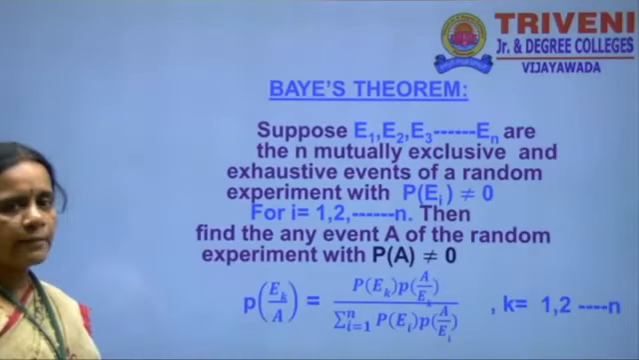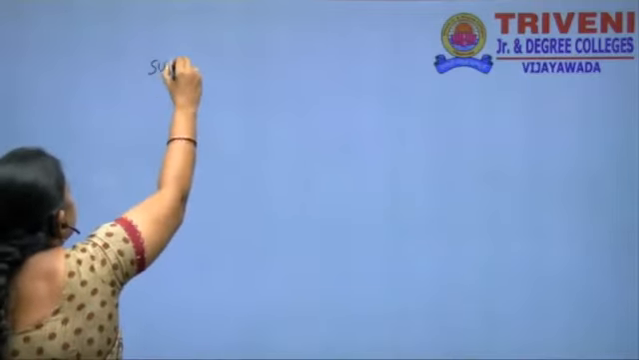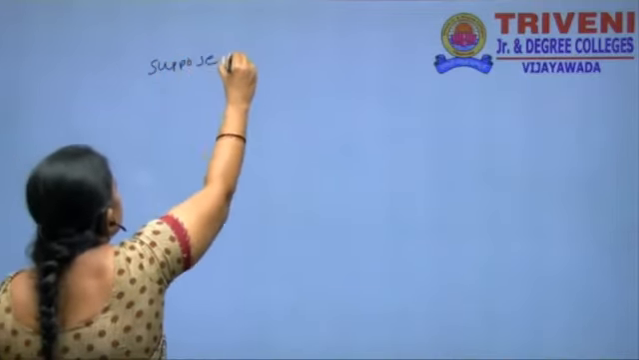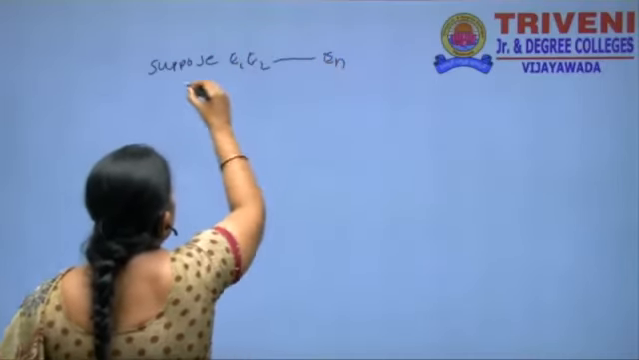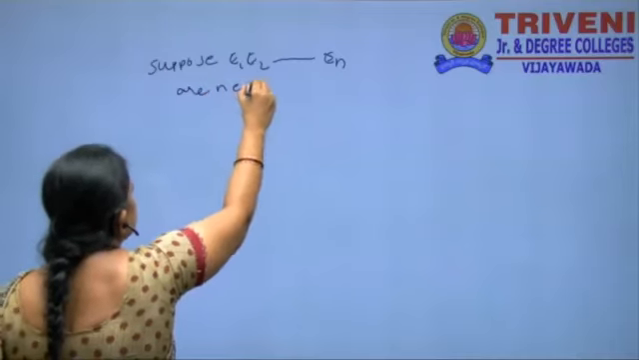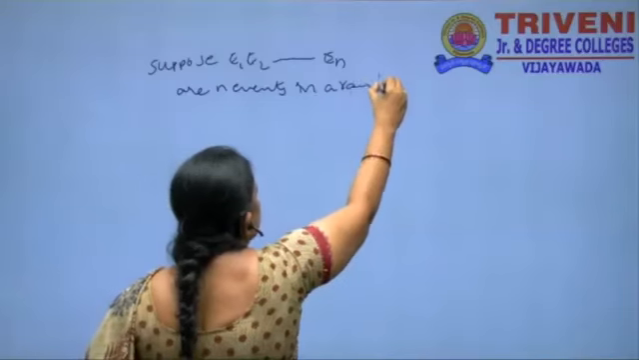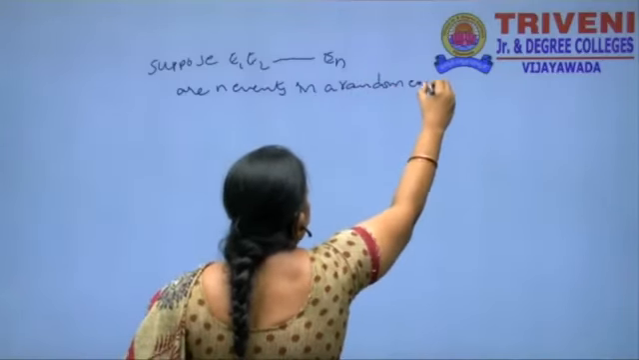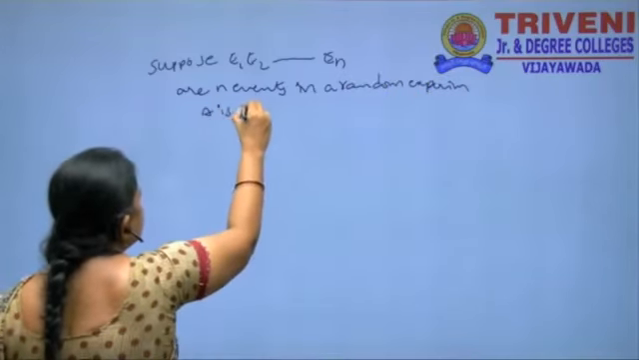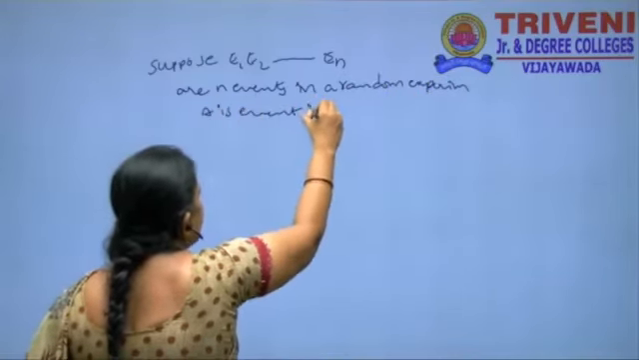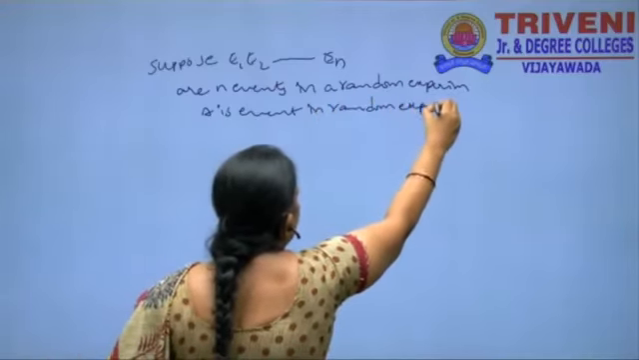Again we are discussing about Bayes theorem. Suppose E1, E2 and so on En are n events in a random experiment, and A is the event of the random experiment.